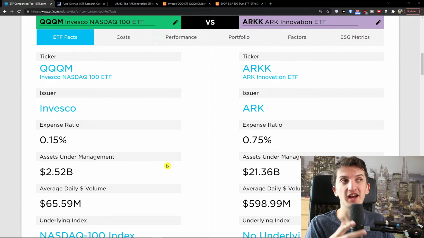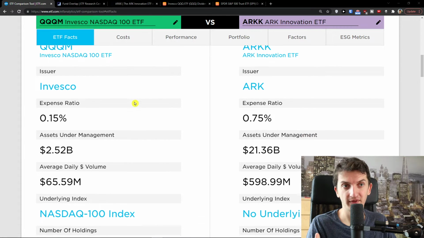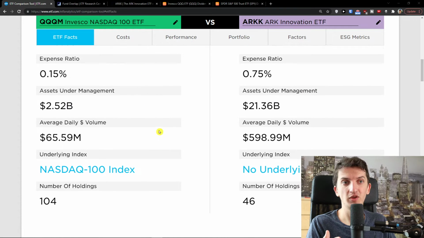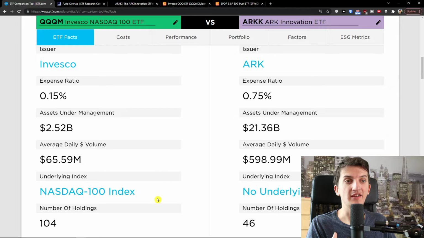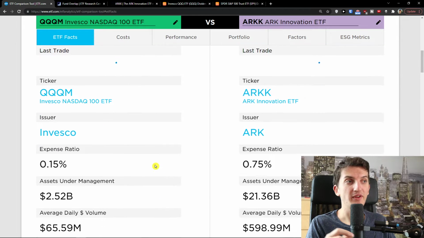On the other hand, ARKK, or ARK Innovation ETF, the issuer is ARK, and it's a disruptive ETF and an actively managed fund. It's not like QQQM, which is actually copying the NASDAQ top 100 companies, most of them right now technology. You see right here, underlying index, NASDAQ 100 index.